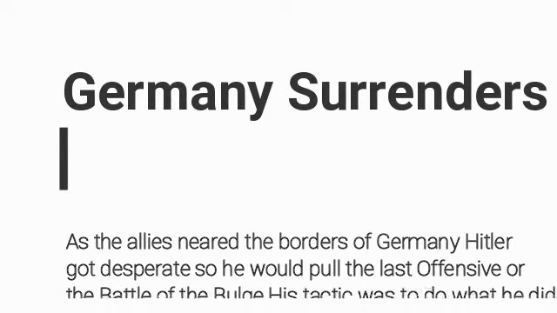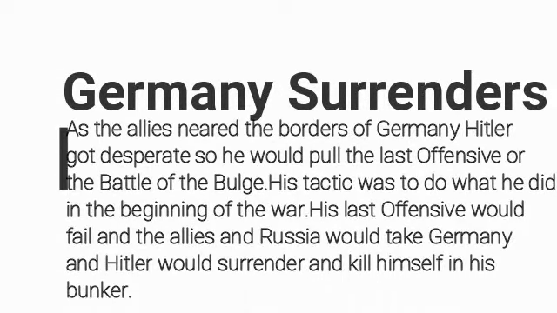Germany surrenders. As the Allies neared the borders of Germany, Hitler got desperate, so he would pull the last offensive, the Battle of the Bulge. His tactic was to do what he did in the beginning of the war. His last offensive would fail, and the Allies and Russia would take Germany, and Hitler would kill himself in his bunker.